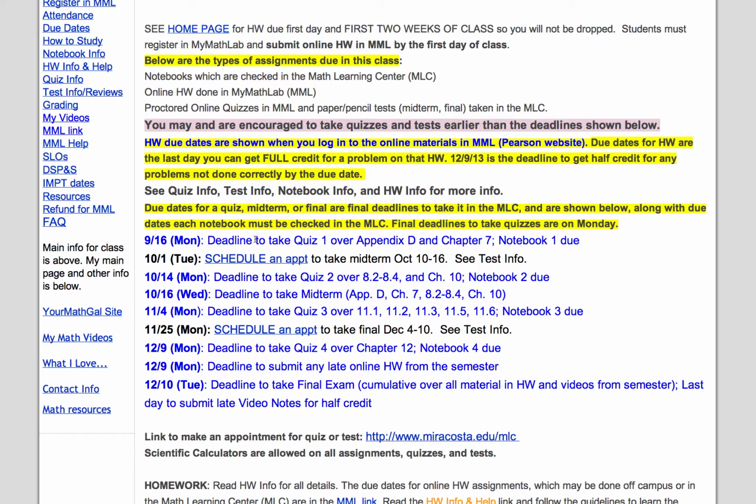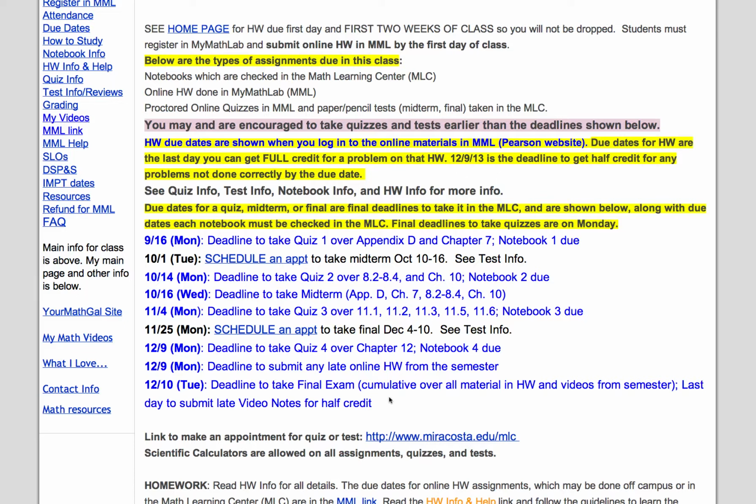You can't take those anytime throughout the semester, but you'll have about a week's time in which to take it at a time that's convenient for you, because those are paper pencil tests, and I don't send those over to the Math Learning Center until about a week before the due date.